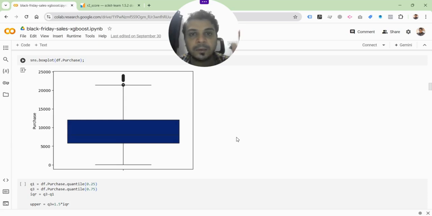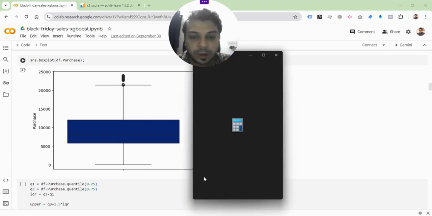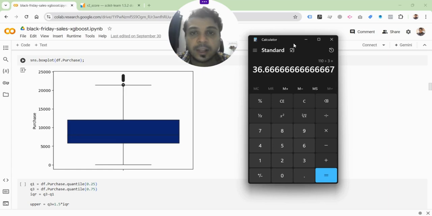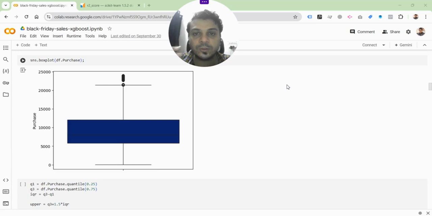There are multiple ways of taking care, and by taking care, I mean accounting for them. Just have a simple example. If you are taking the average of, say, 5, 5, and 100, it will be very high, right? Because it's 5 plus 5 plus 100, which is 110, divided by 3. So that's almost 37, and you can see that it's very high, right? But you have two values which are 5, so one value can severely skew the results. This analogy has to be extended with more values, and then you will understand that if you have higher values, it tends to skew the results, and that's why outliers are so important. You will have to deal with them, and that is what we are doing here.